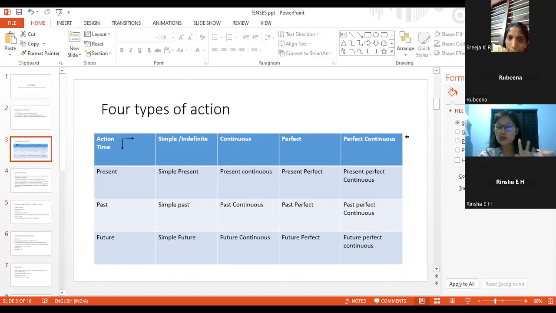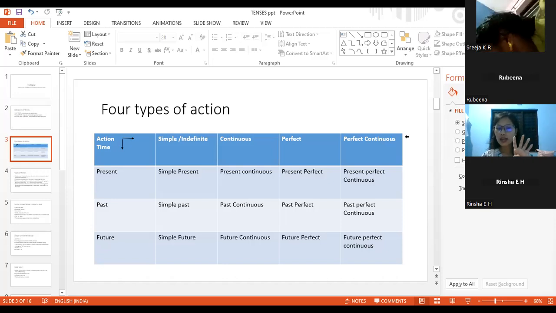It is categorized into three, that is present, past, and future. Again, each is classified into four types. I mean, from the three types, it is categorized into 12 types of action. That is simple present tense, present continuous tense, present perfect tense, and present perfect continuous tense. And now it is already four, right?